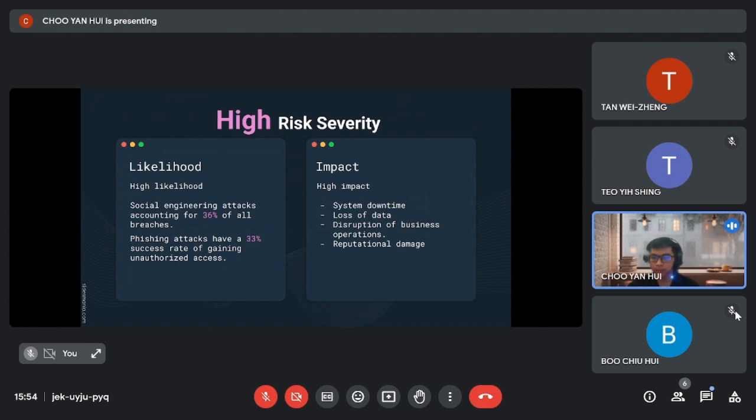For the risk impact, the impact of a successful attack can be significant. It could compromise the company's network and systems, allowing the attackers to plant malware, ransomware, or other malicious software. This could lead to system downtime, loss of data, and potential disruption of critical business operations. The impact of a successful phishing attack could also lead to reputational damage for the company. Customers, partners, and other stakeholders may lose trust in the company's ability to protect their information, which could lead to a loss of business and negative publicity.